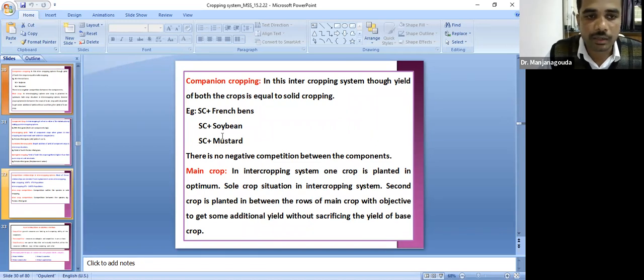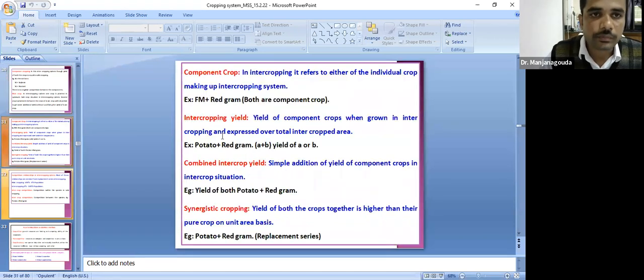I explained the main crop. You know about the main crop. Main crop is the main component in the intercropping system. Component crop is the intercrop in the main crop. Intercropping yield, combined yield, synergistic cropping.